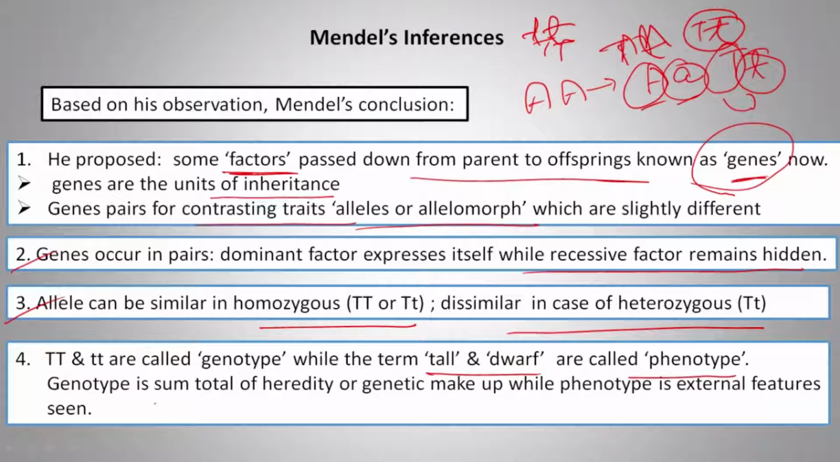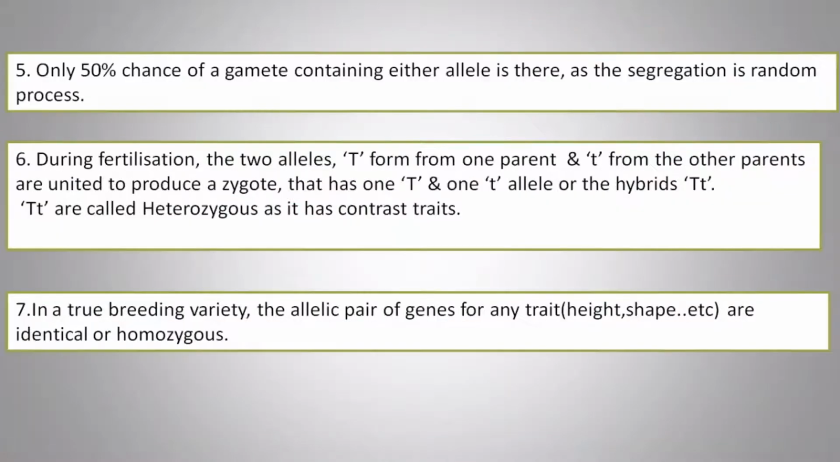Genotype is the sum total of heredity or genetic makeup, while phenotype is the external features, which is your seed, while genotype is not the same. And only 50% of the gametes contain either allele, as segregation is a random process.